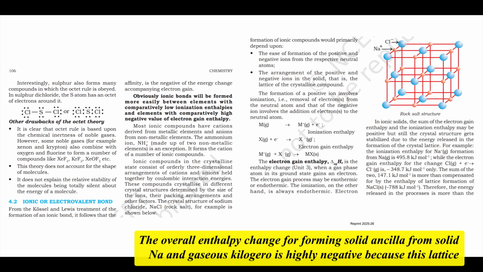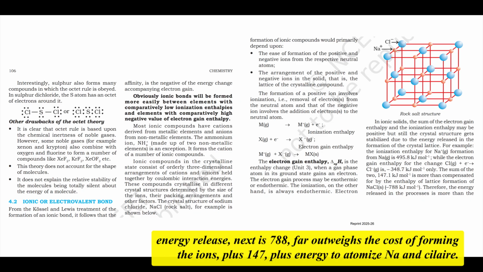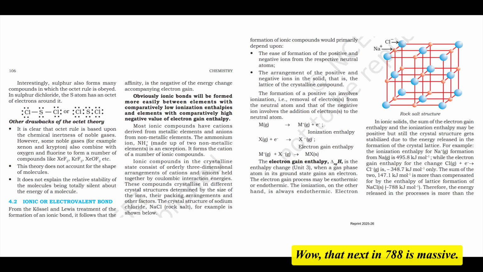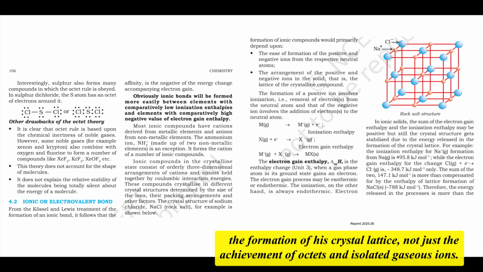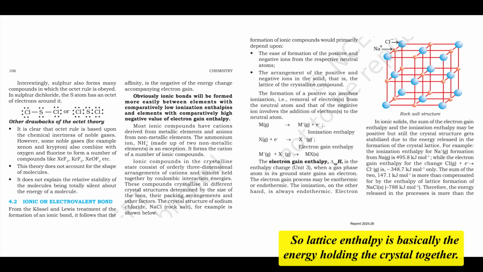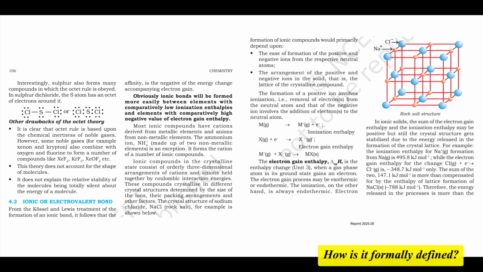The overall enthalpy change for forming solid NaCl from solid Na and gaseous Cl2 is highly negative because this lattice energy release, minus 788, far outweighs the cost of forming the ions, plus 147, plus energy to atomize Na and Cl2. Wow, that minus 788 is massive, so the stability comes mainly from the lattice. Precisely. The overall stability of an ionic compound is primarily due to the large energy released during the formation of its crystal lattice, not just the achievement of octets in isolated gaseous ions. So lattice enthalpy is basically the energy holding the crystal together. How is it formally defined?